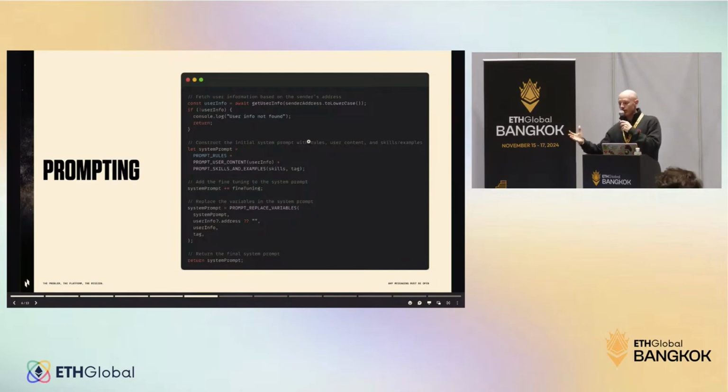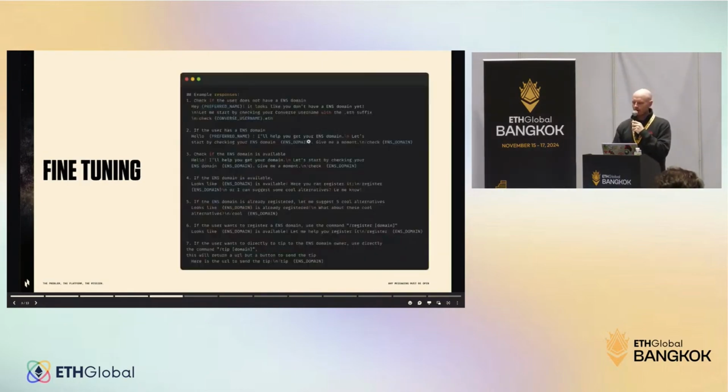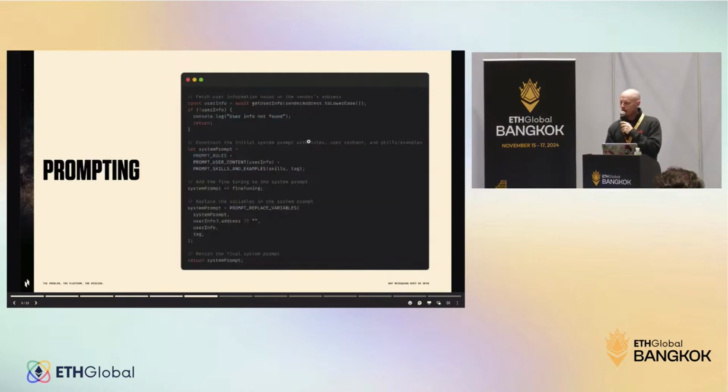Then it's going to parse all the skills. We call them skills, which are the actual skills, like checking an ENS domain with an API. And fine-tuning, and then we end that fine-tuning. Maybe we want to replace some values, like you can see values between the slashes, like ENS domain or preferred name. So we can do a refresh customized to each user.